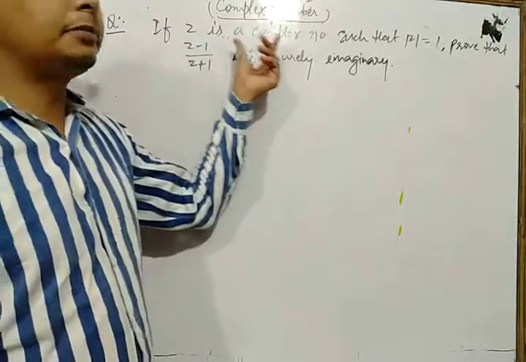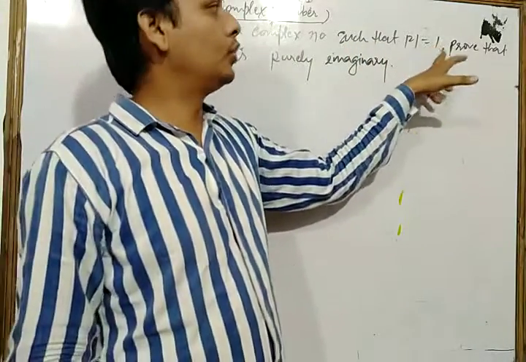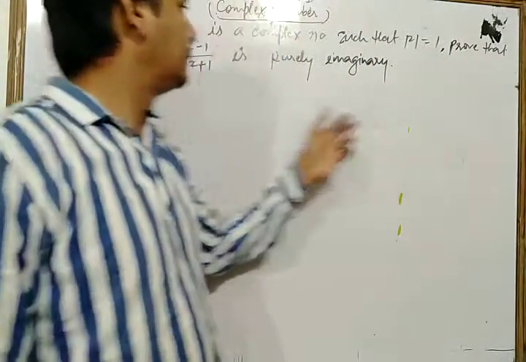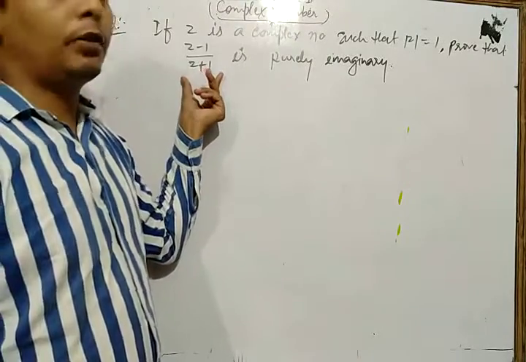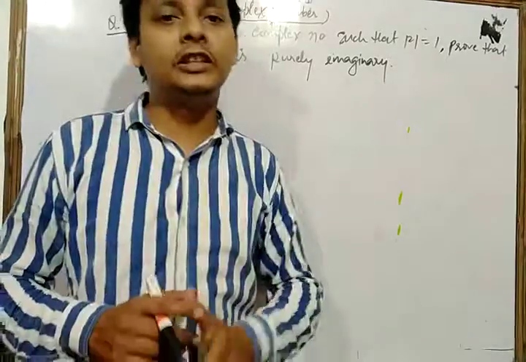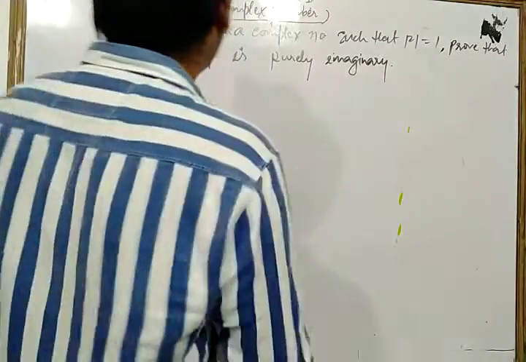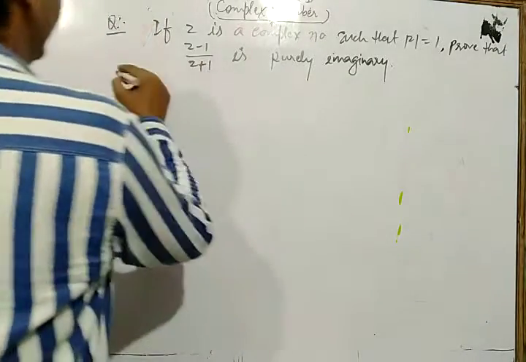Dear students, here Z is a complex number such that the modulus of Z is equal to 1. We have to show that Z minus 1 upon Z plus 1 is purely imaginary. This is your question. So dear students, let's see its solution. Let's solve it.